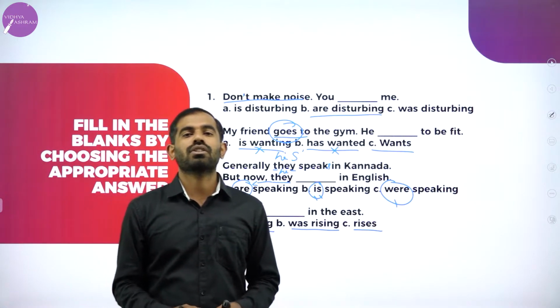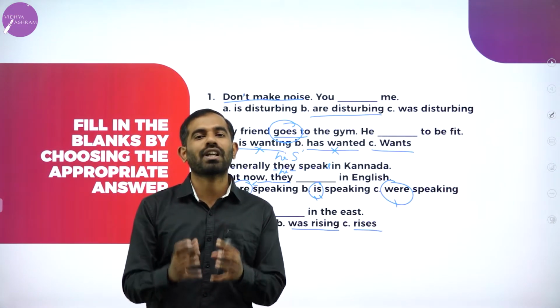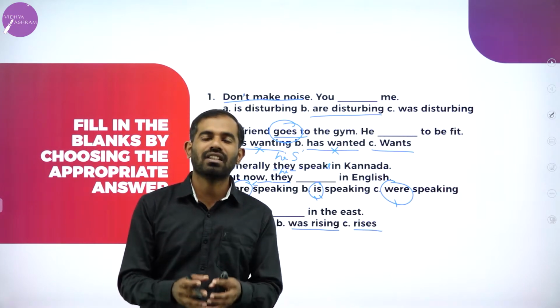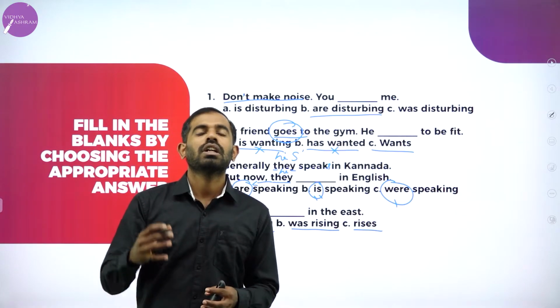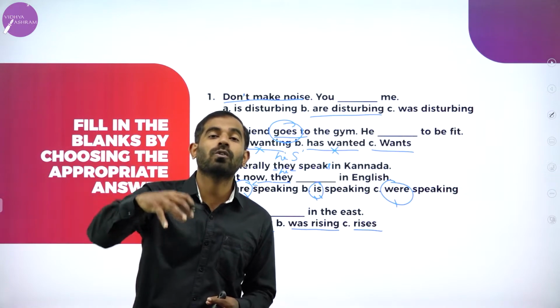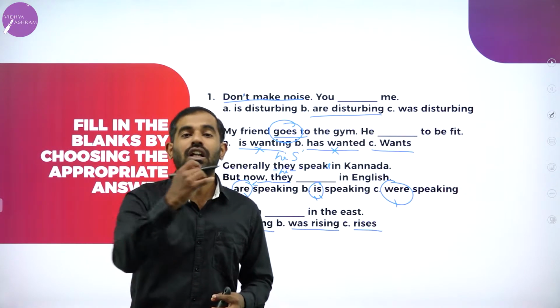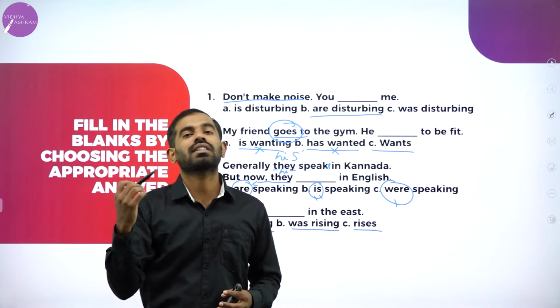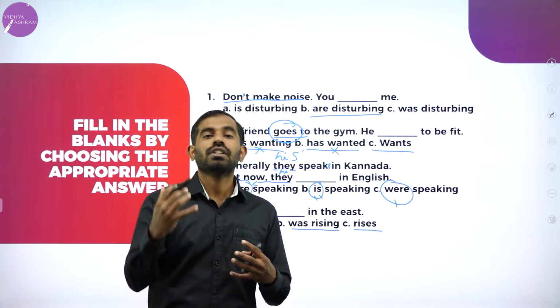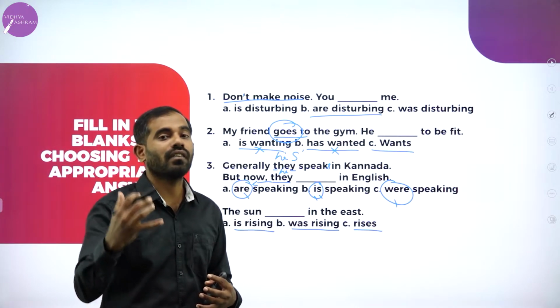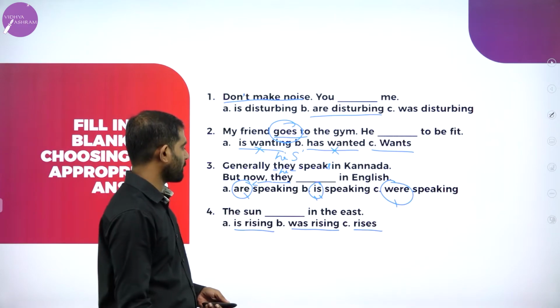The universal truth will always be in present tense. The sun rises in the east. The earth rotates on its own axis. The earth revolves around the sun. So that's how you need to know the rule. That's how you need to answer the questions.